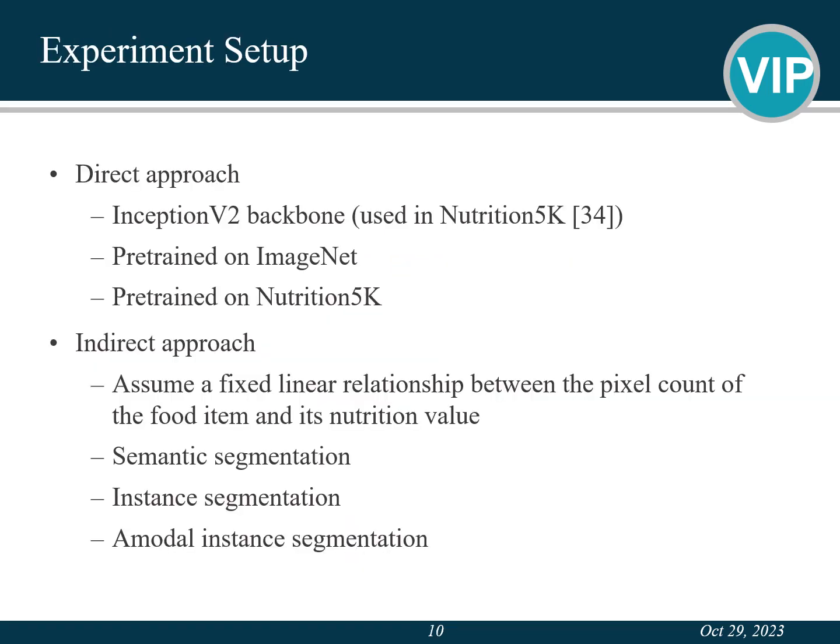For the experiment, we leveraged the Inception V2 model used by the Nutrition5K study. We pre-trained one model on ImageNet and another model on the Nutrition5K dataset. For the indirect approach, we evaluate our methods based on first estimating a segmentation mask of each item on the plate. Then we assume a fixed linear relationship between the pixel count of the food item and its nutrition value, and we use this relationship to estimate the nutrition value of each item on the plate. This relationship is pre-calculated from the training dataset. Please refer to our paper for more details.